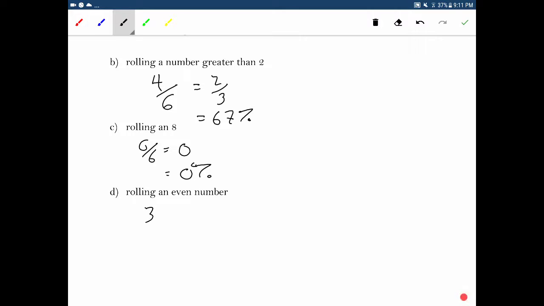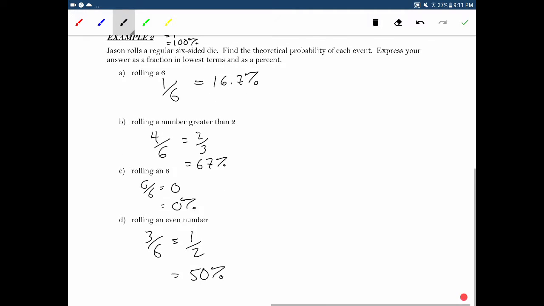Okay, rolling an even number. There's 3 even numbers. There's a 2, a 4, and a 6. Still 6 possibilities. That reduces to 1 over 2. Again, you might have been able to figure that out because half of the numbers are even. Okay? And 1/2 written as a percentage is just 50%. Okay? And that's it.